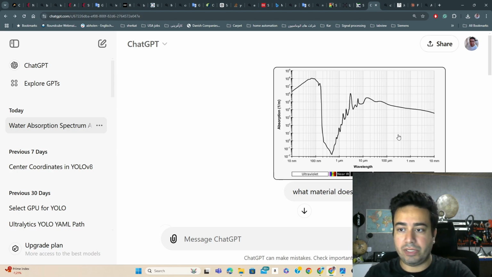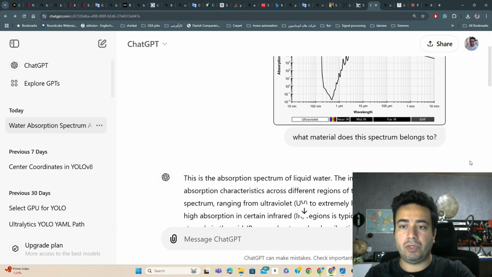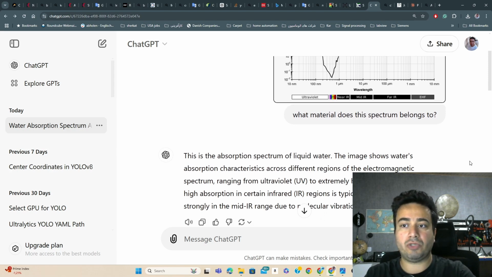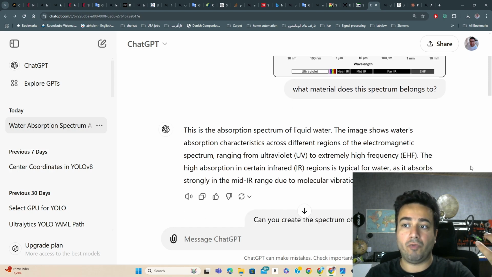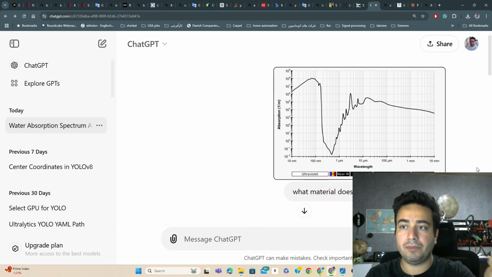And the answer was quite interesting. I just asked what material this spectrum belongs to, and what I got was quite right. So this was the absorption spectrum of liquid water. And it seems that the image shows water's absorption characteristics across different regions of the electromagnetic spectrum, ranging from ultraviolet to extremely high frequency, EHF. The high absorption in certain infrared regions is typical for water, as it absorbs strongly in the mid IR range due to molecular vibration. And the answer was 100% correct. So this was quite astonishing.